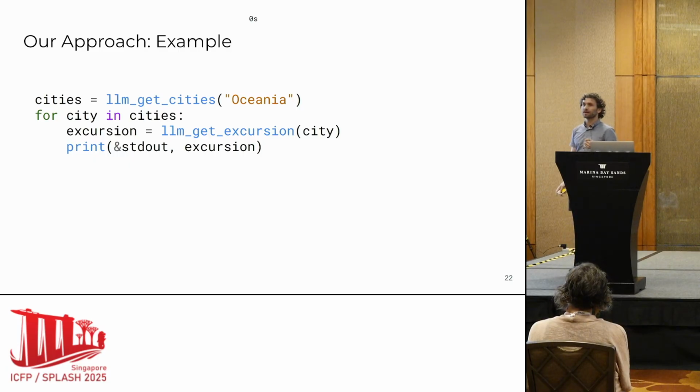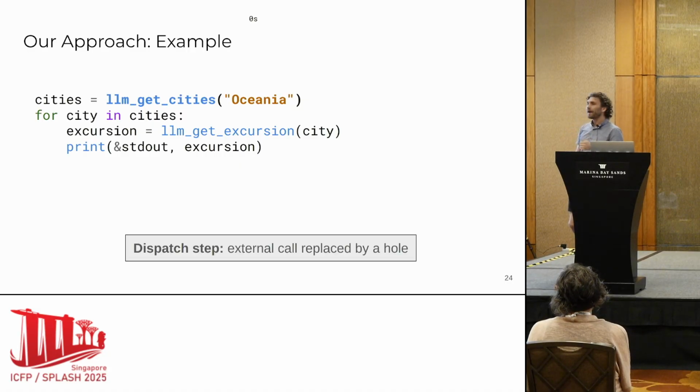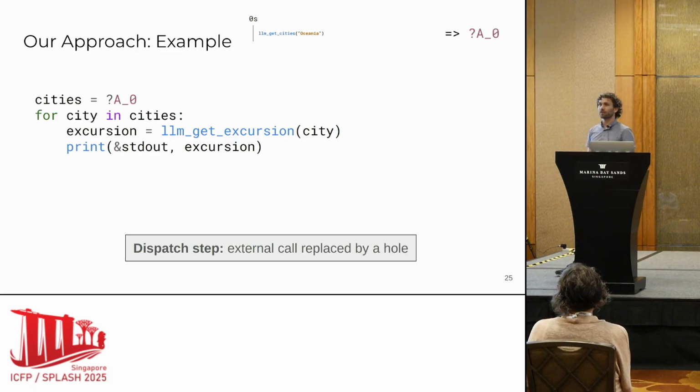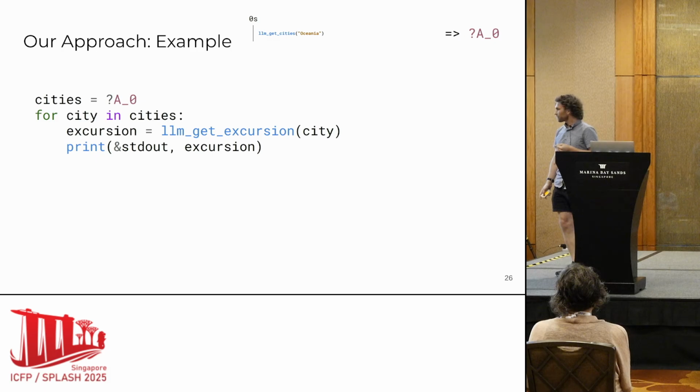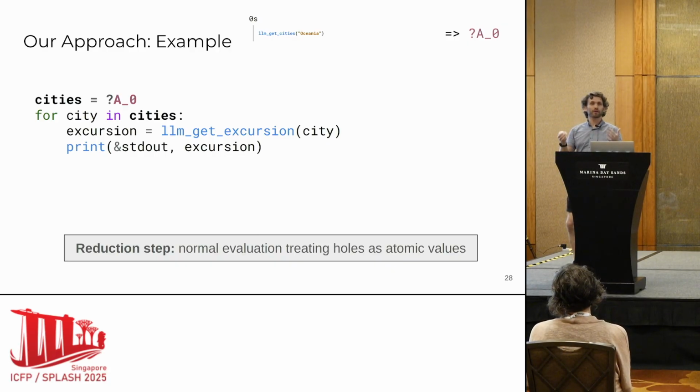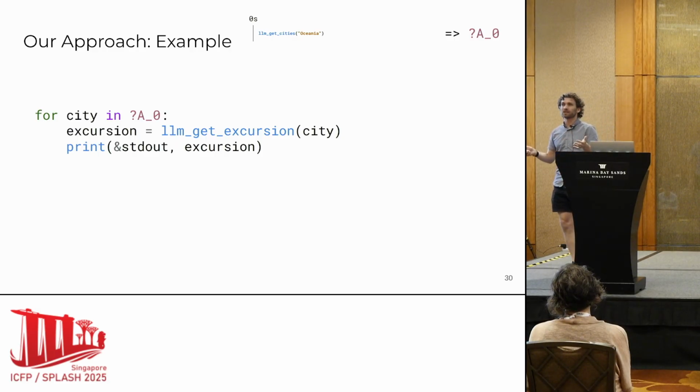So to return to our example, as before, we're going to do our get cities call for Oceania. But rather than waiting for the result to get back, we're going to dispatch it. We're going to send off the network request, and then we're immediately going to replace the call site with a hole, which here I've called A0. And then we're going to continue executing. We know that cities is A0, and we have an occurrence of cities. So we can do an ordinary reduction in something like lambda calculus, but treating the holes as some kind of atomic value. So we can do this substitution. And now we get stuck. There's nothing we can do until we know something else.